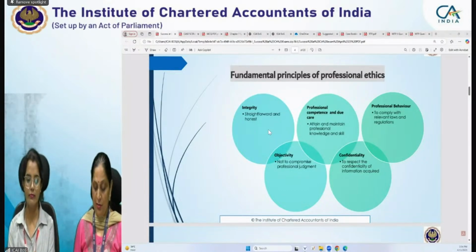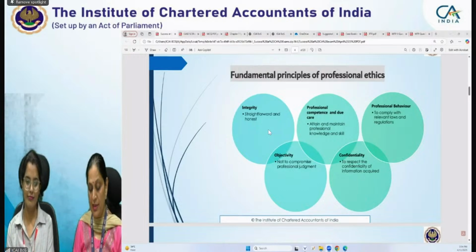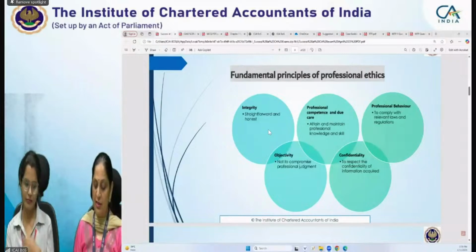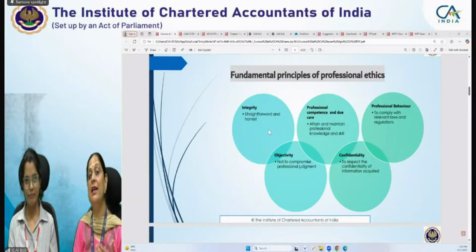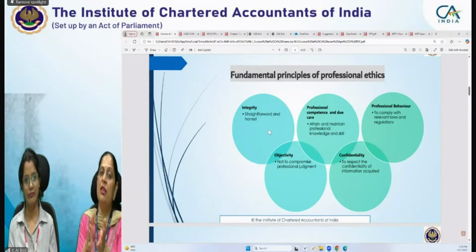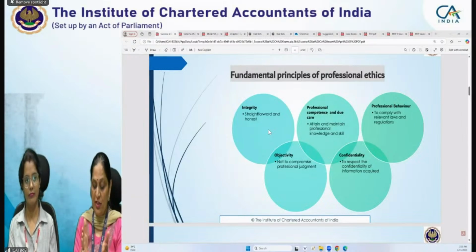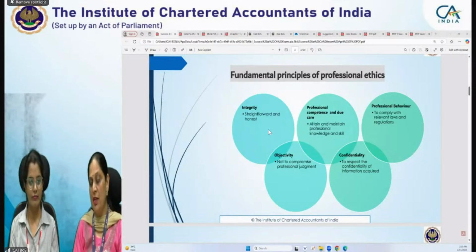It should not be without professional knowledge and skill. Of course, for that they need to develop and enhance their skill, and continuously update their knowledge. Of course they should have legislation knowledge also, professional standards knowledge, engagement and quality control standards, or IND-AS or accounting standards, whichever is needed for doing this audit or pursuing this activity. Particularly, a professional accountant shall comply with professional competence and due care. So they need to attain and maintain the professional knowledge and skill. For that CPE activities are being conducted, right?